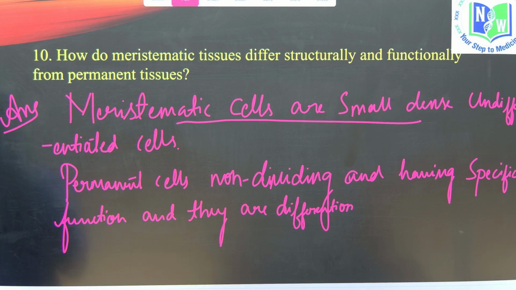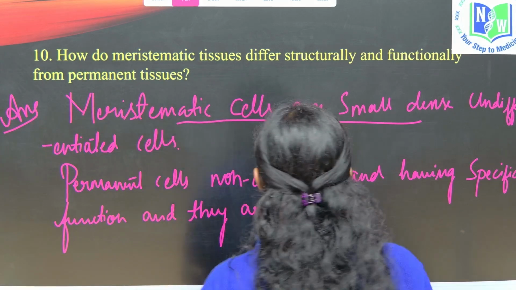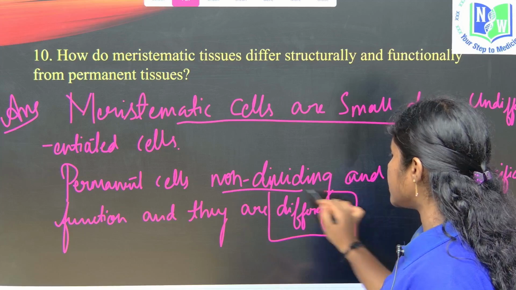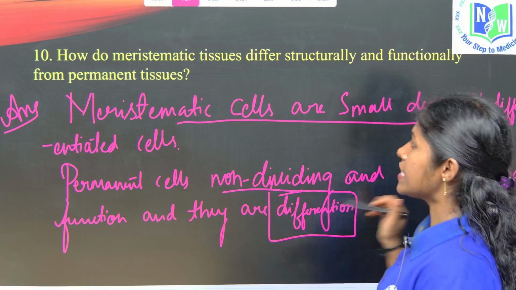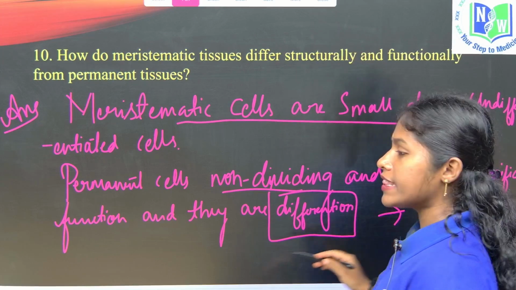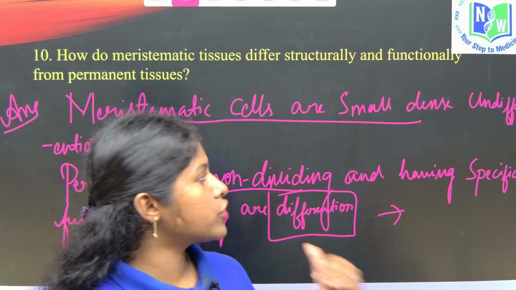We can say that permanent cells are specialized and non-dividing. Why are they specialized, children? They are non-dividing and specialized because qualitative changes occur in the plant to perform the specific function. Though this is about the very short answers from the chapter of 9th CBSE Tissues, children. I hope you are all clear about the very short answers.